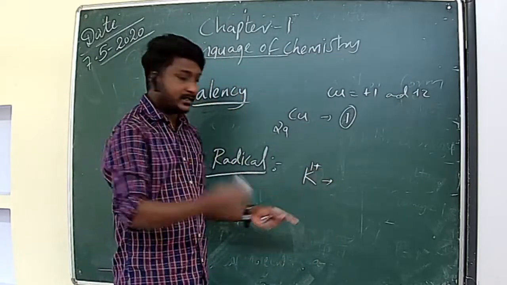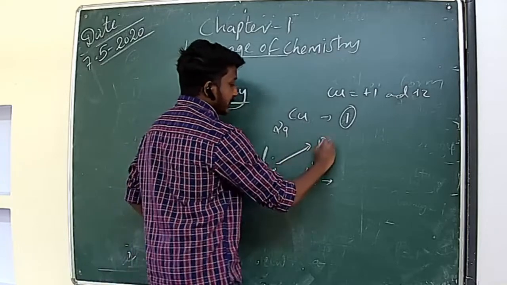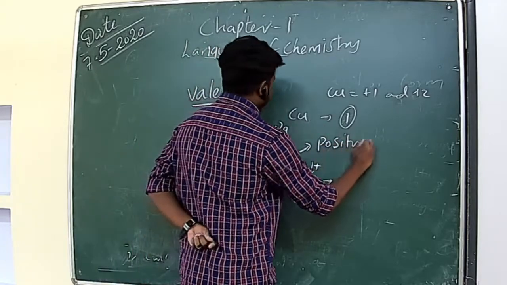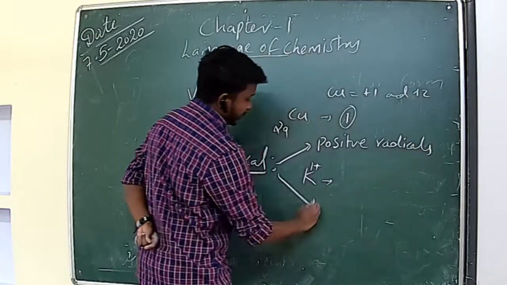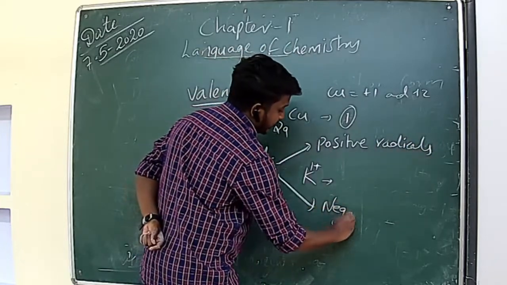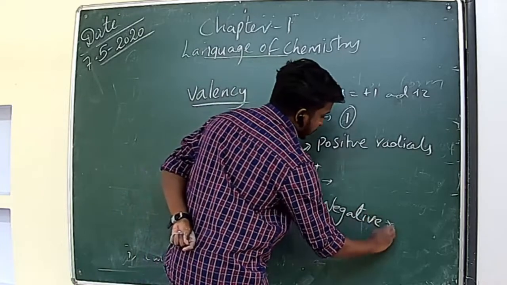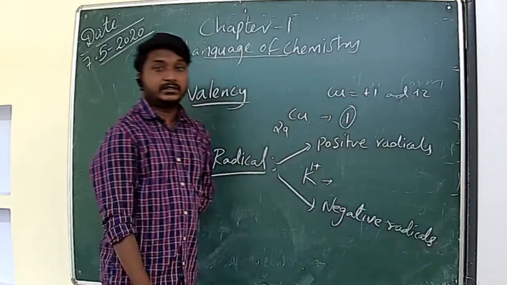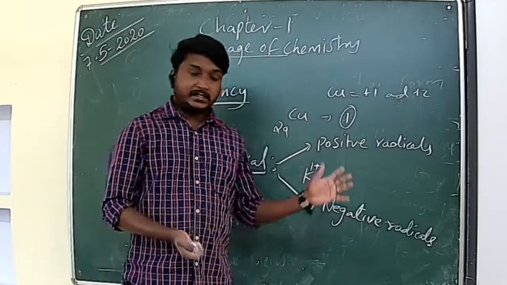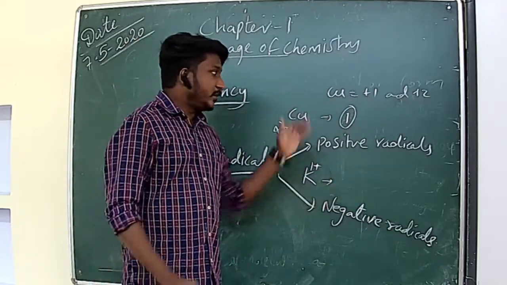Radicals are 2 types: positive radicals and negative radicals. Okay, positive radicals and negative radicals. So we know potassium or sodium.